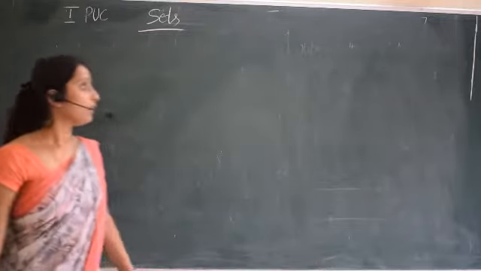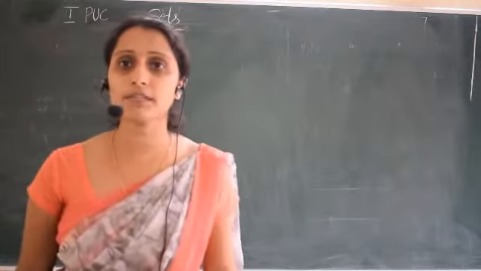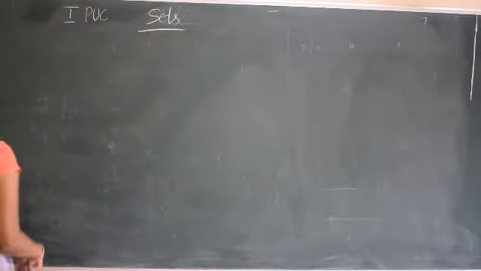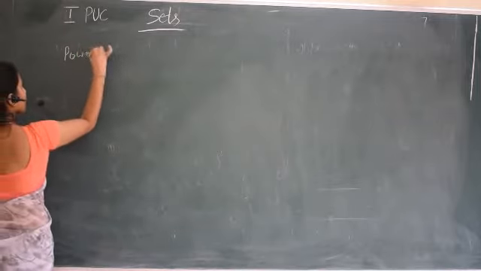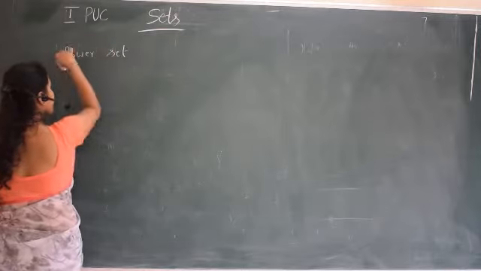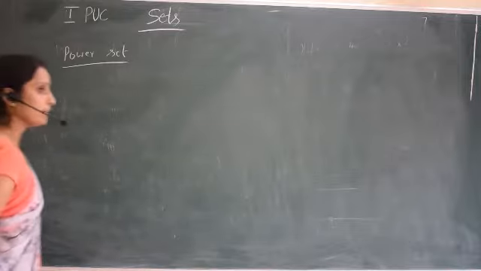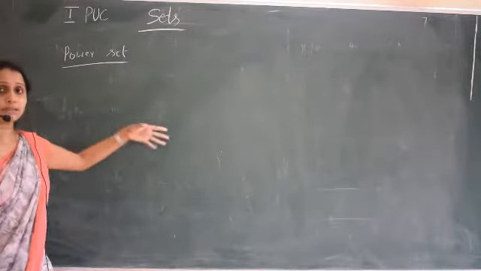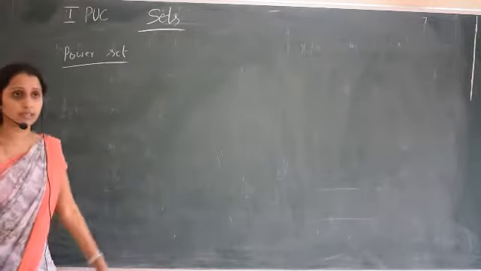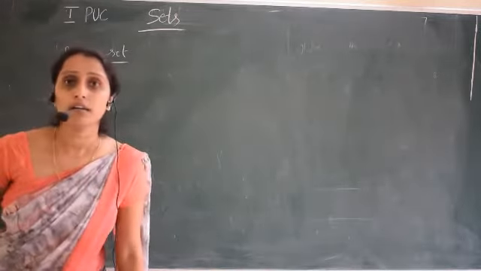Hello students, we have discussed subsets and next is the power set. After defining subset, we are defining a power set. So what is power set? Power set means when a set is given, we have to write all the subsets of the given set. When we make the collection, when we write all the subsets as a set, that becomes a power set. The collection of all subsets of a given set is called the power set.